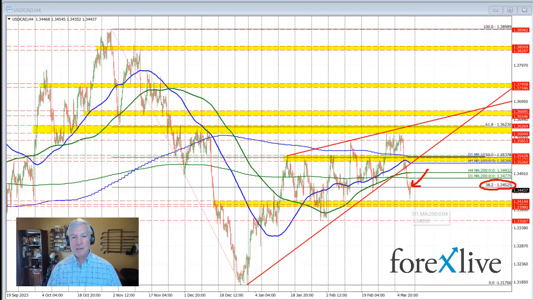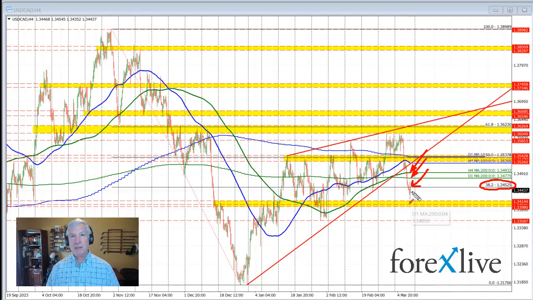What we don't want to see for those traders looking for more downside in the dollar, more upside in the Canadian dollar, is a move above the 200 bar moving averages here. That would be a no-no from a technical perspective, getting back above the 200-day moving average, getting back above the 200 bar moving average on the 4-hour chart. So that becomes a risk-defining level for traders looking for more downside in the dollar versus Canada. If we stay below those levels, the sellers remain more in control.